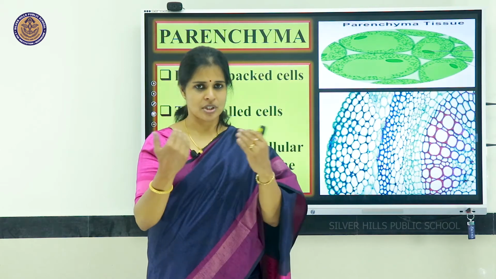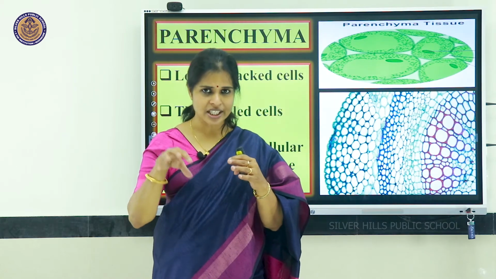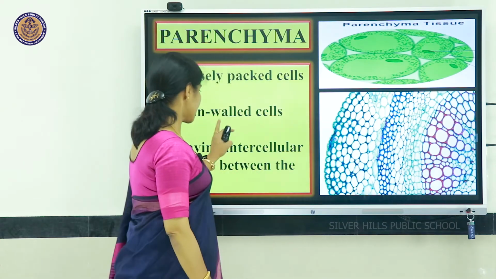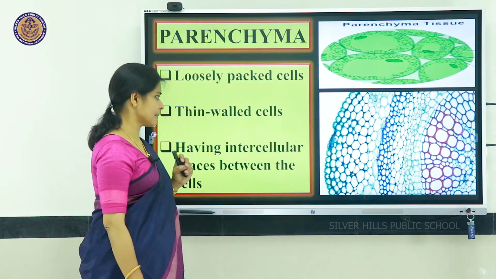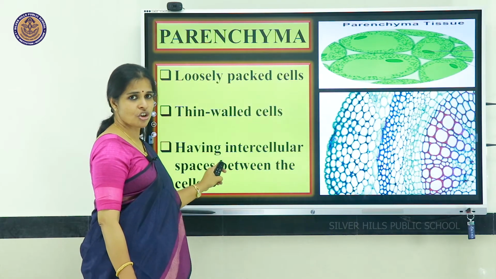An outer boundary wall is there. In between the cells, these cells are very loosely arranged. Because of that, intercellular spaces could be seen. Cell walls are very thin. These are the characteristic features of parenchyma.